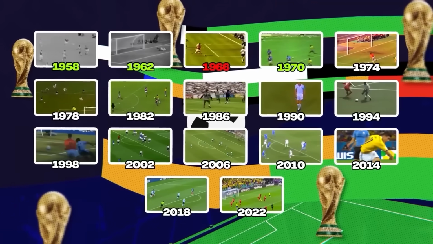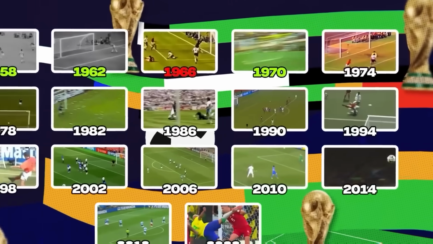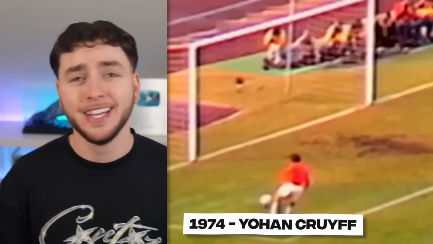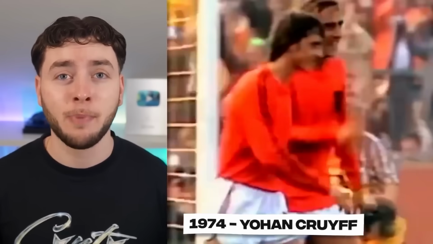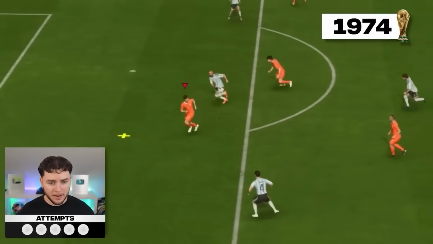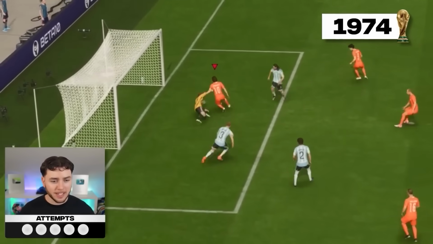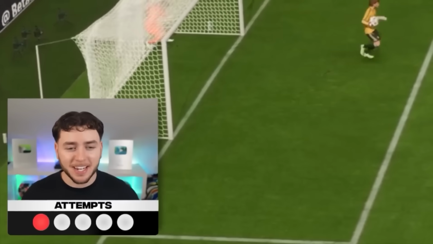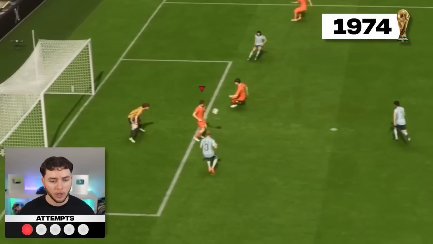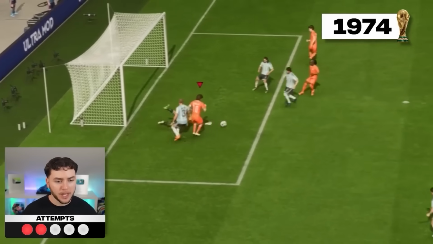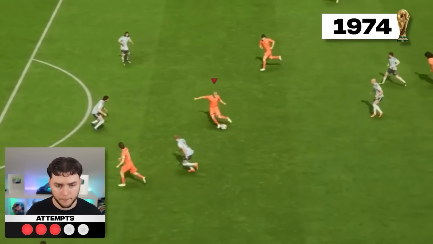Which moves us on to the World Cup of 1974, where Johan Cruyff scored this. It's a thing of beauty. Takes it down, goes past the keeper, and scores. Johan takes a touch. No, I can't get past the keeper. What? The keeper just didn't commit. And we would face this same problem attempt after attempt. The keeper just wouldn't come out. Bro, the keeper's not coming out until our 4th try.